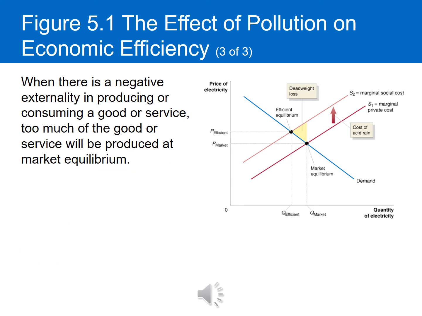When there is a negative externality in producing or consuming a good or service, too much of the good or service is going to be produced at the market equilibrium. The market equilibrium will have a greater level of production than the equilibrium that takes into account the total social cost. So in this case, you could think of the supply curve shifting up by the cost of acid rain. The cost of acid rain is going to represent the difference between the marginal private cost and the marginal social cost at each quantity that's being produced.